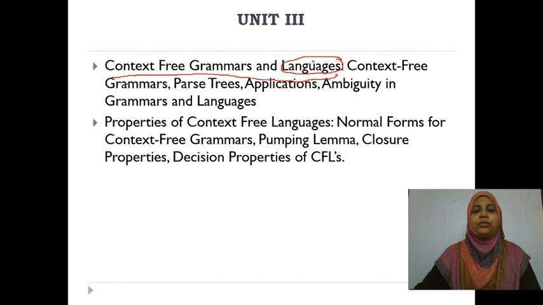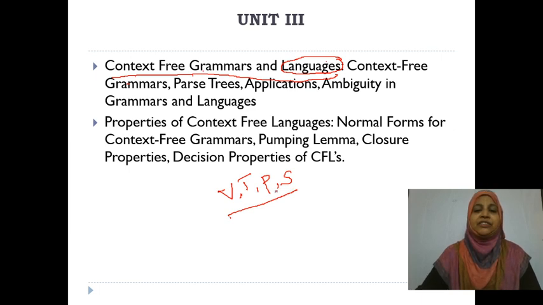In context-free grammar, we have various symbols: V, T, P, S. Four symbols are there. By using these four symbols, we define the context-free grammar.